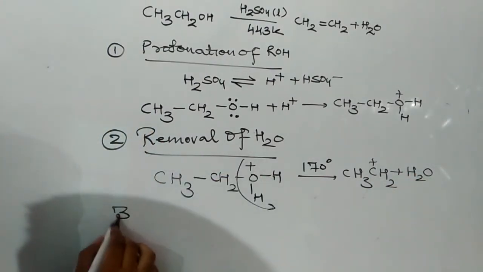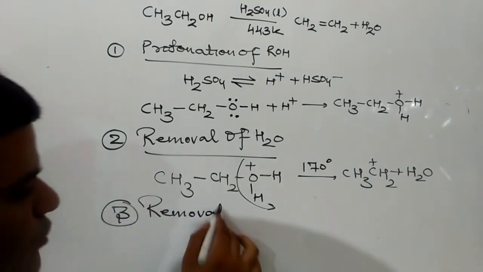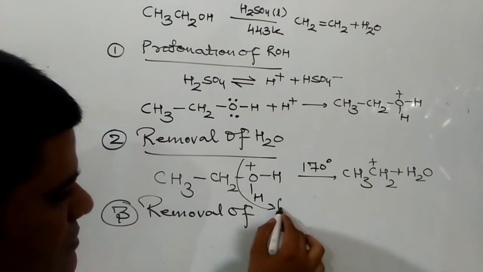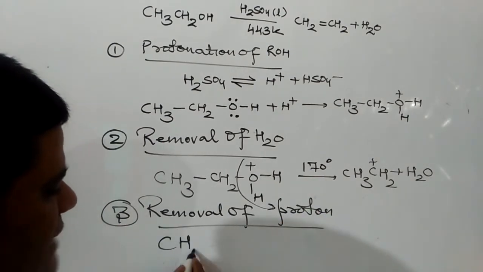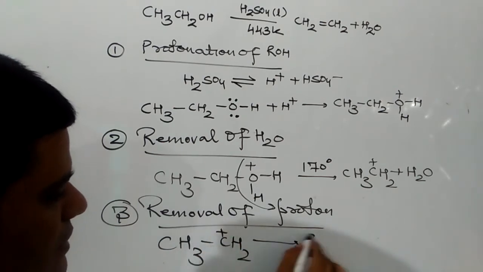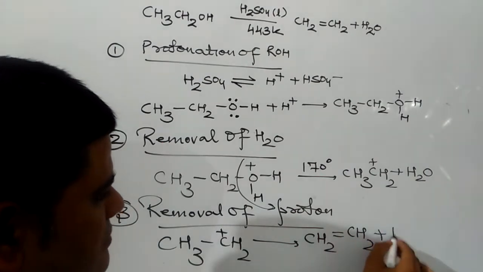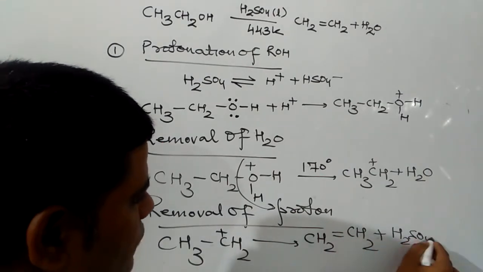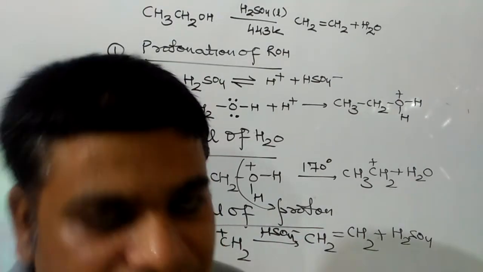And the last step will be removal of proton. The carbocation will lose an H positive ion to form alkene. Due to this, H2SO4 is regenerated, hence it shows that H2SO4 acts as a catalyst here.